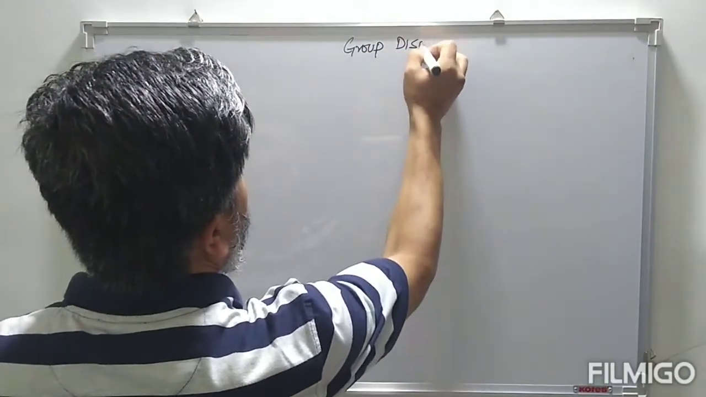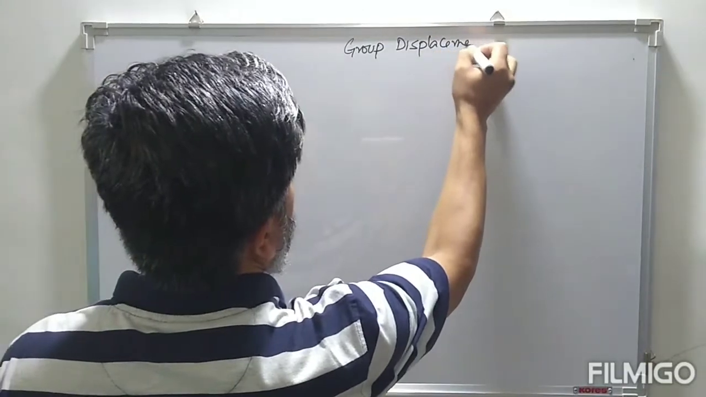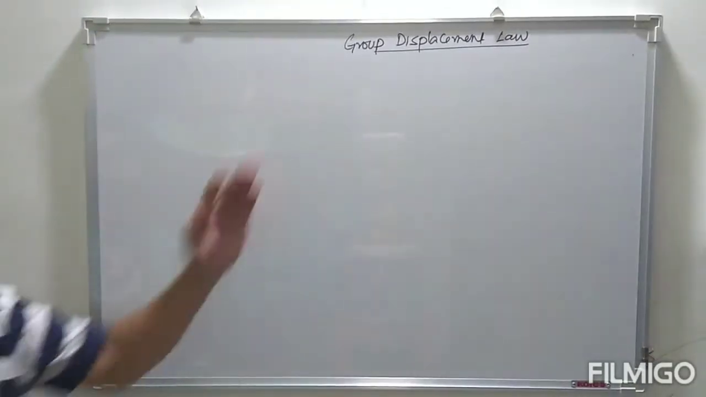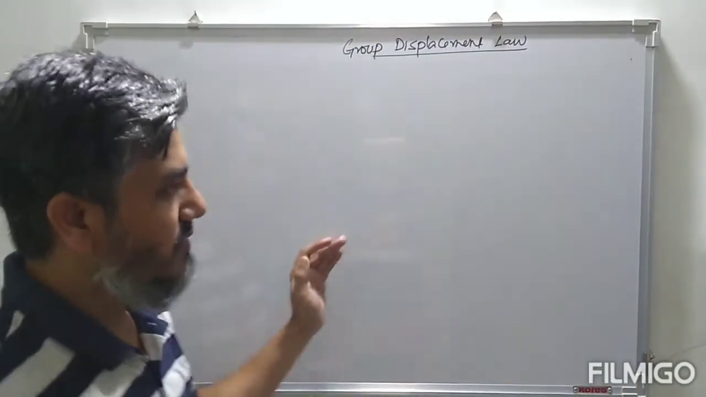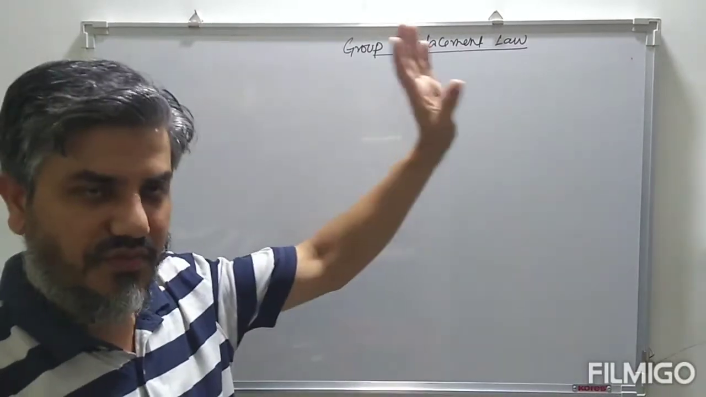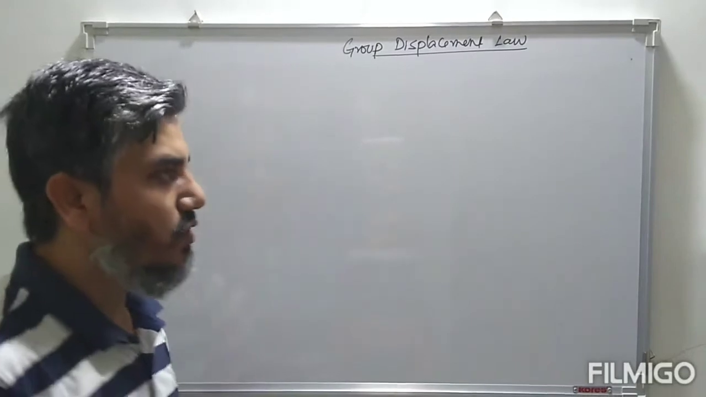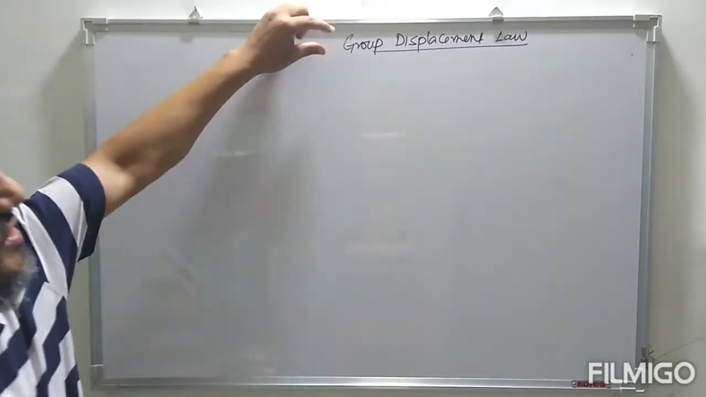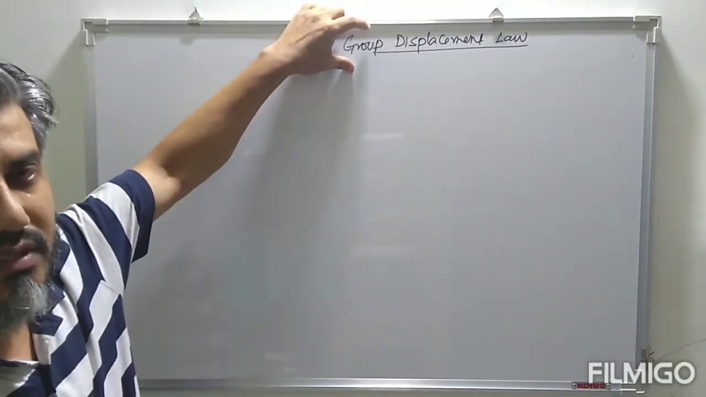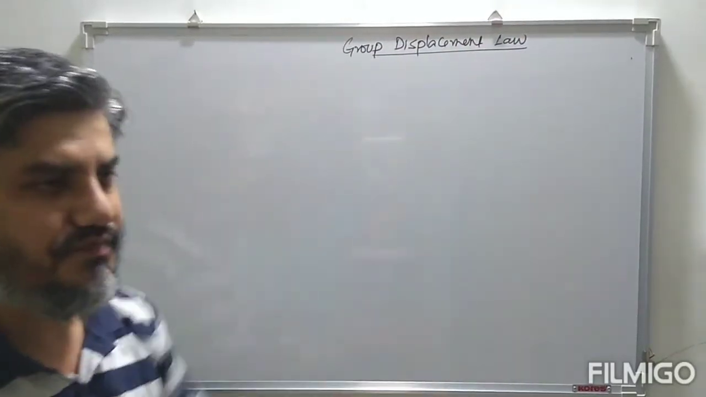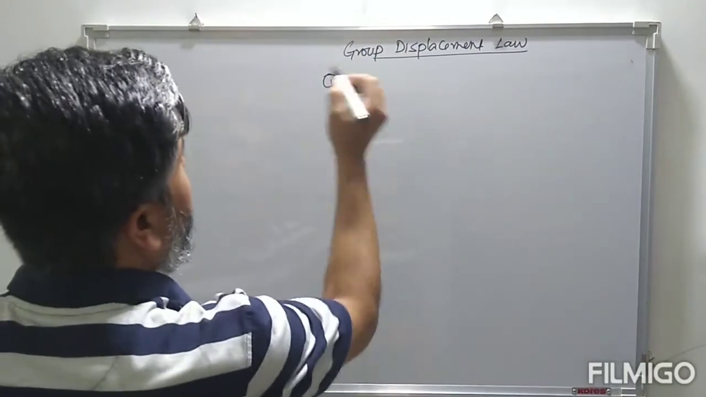Group displacement law. That means these radioactive elements undergoing alpha, beta, gamma emission, after the emission there is a change in the position of the daughter nuclei. The change in position is nothing but a change in the group number in the periodic table. So we will find out. First, take up alpha decay.